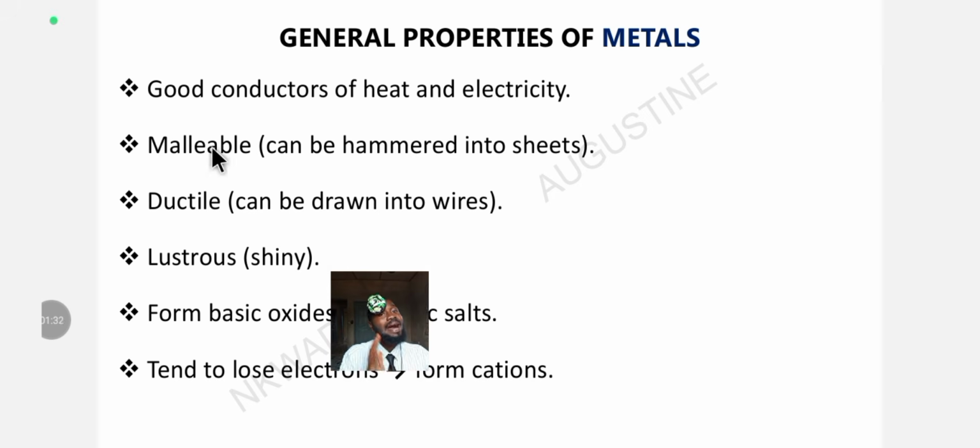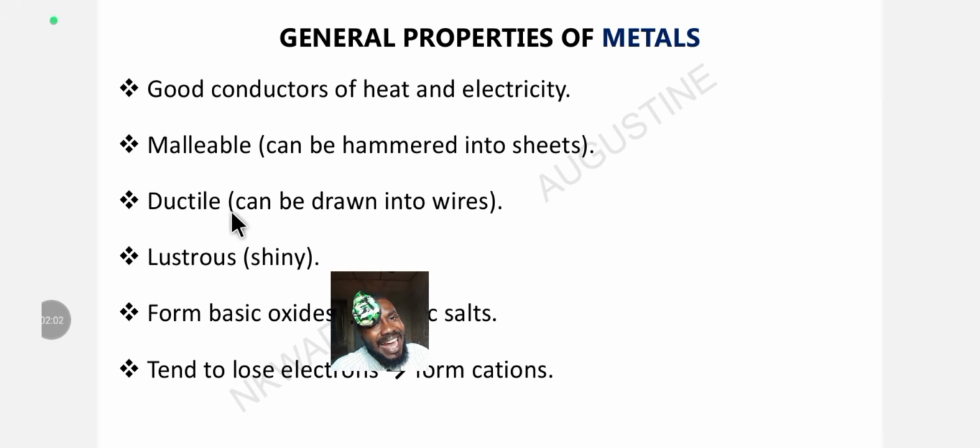All right. So they are malleable. What's the meaning of malleability? They can be folded into sheets. You can fold metal into sheets. Can you fold oxygen into sheets? You think you can bend oxygen like this, bend down, hammer right here? No, that's a non-metal. But you can do that to metal. You can fold it into sheets. That's why you have aluminium roofing sheets, zinc roofing sheets. So metal can be hammered into sheets.